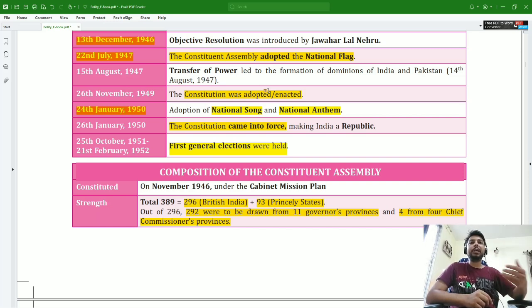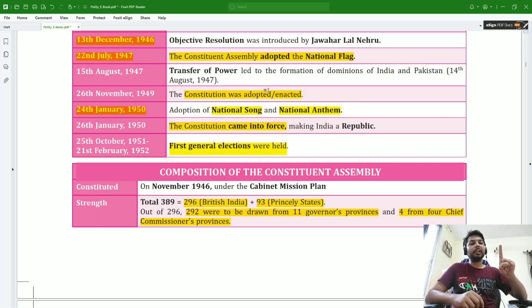Then on 15th August 1947, obviously transfer of power happened and led to the formation of two dominions, India and Pakistan. Pakistan became independent on 14th August 1947, and India became independent on 15th August 1947. Then on 26th November 1949, the constitution was adopted or enacted, but it came into force on 26th January 1950. On 24th January 1950, two things happened.